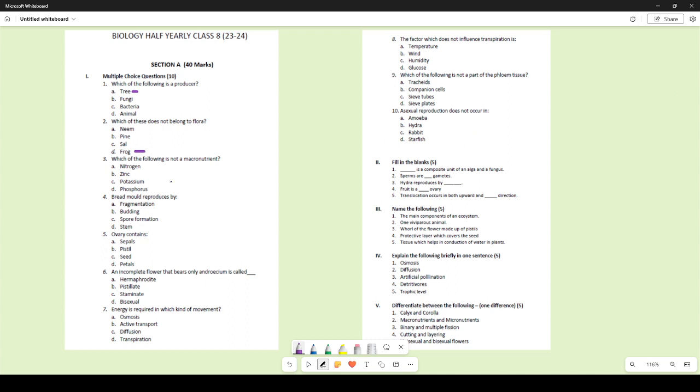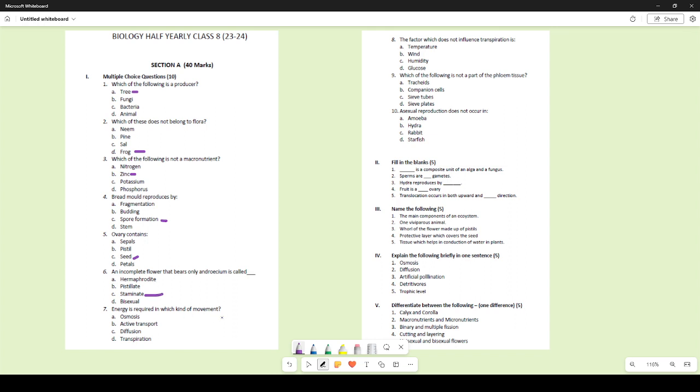Which of the following is not a macronutrient? Zinc. All the rest of them are macronutrients. Bread mold reproduces by spore formation. Ovary contains sepals, pistils, seed and petals. It contains seed, right? Pistil is the gynoecium and ovary is a part of the gynoecium, so it cannot contain pistil. An incomplete flower that bears only androecium is called a staminate flower.